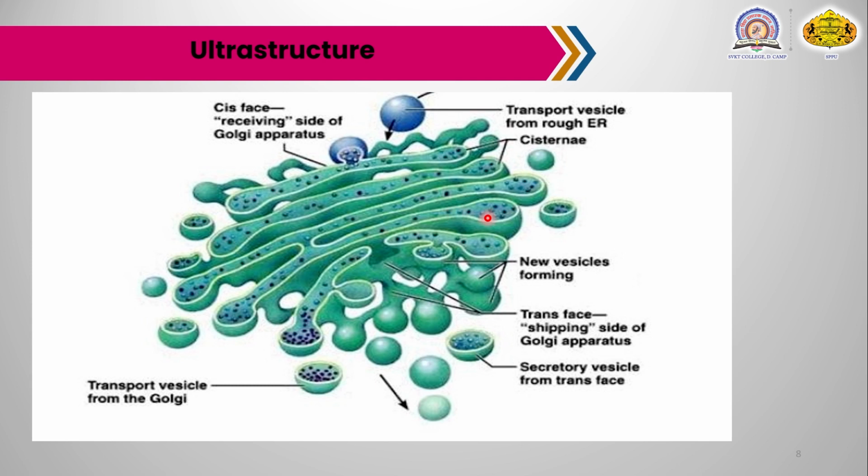Then the newly forming vesicles as well as transport vesicles are also present in the Golgi apparatus. These vesicles mainly perform one type of function, that is secretion, secreting the various materials present in these vesicles, and they are secretory in nature. So, this is the ultrastructure of the Golgi apparatus.